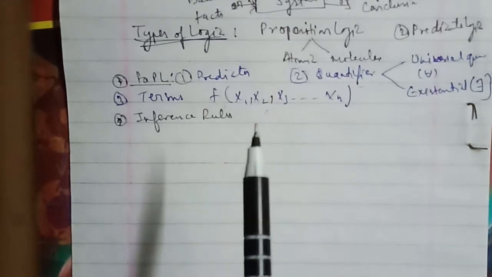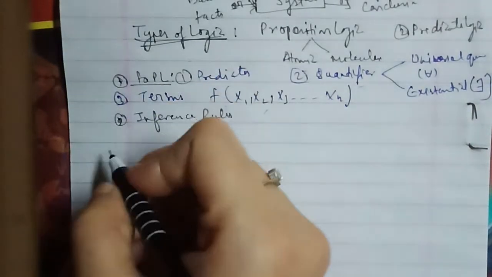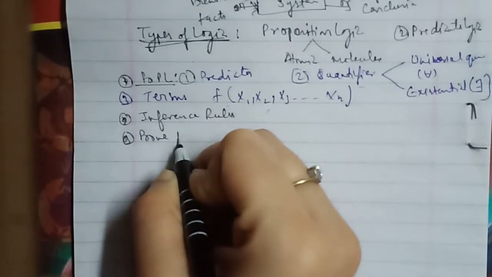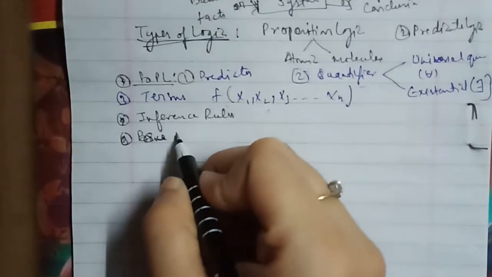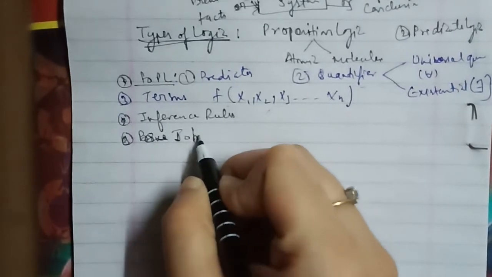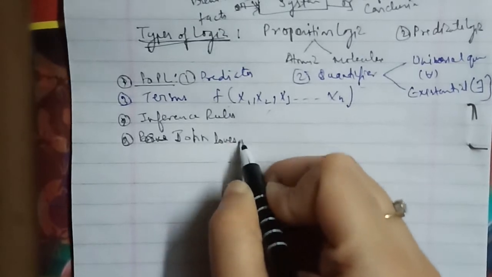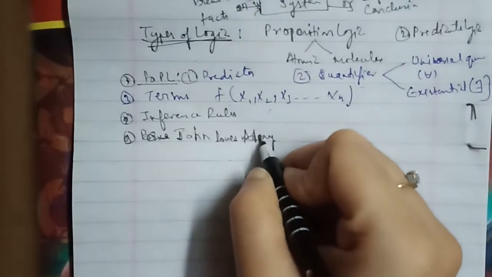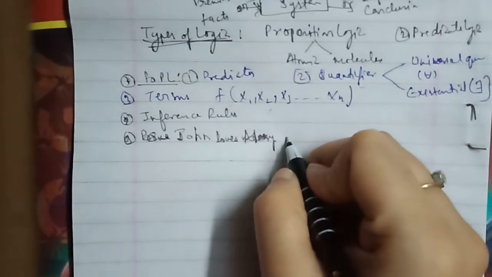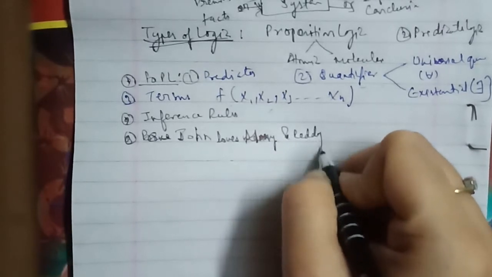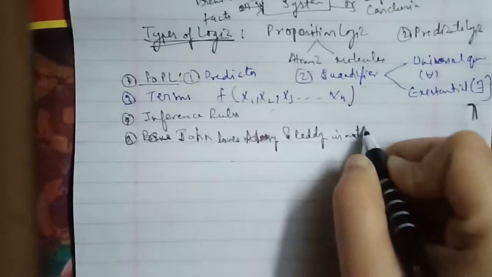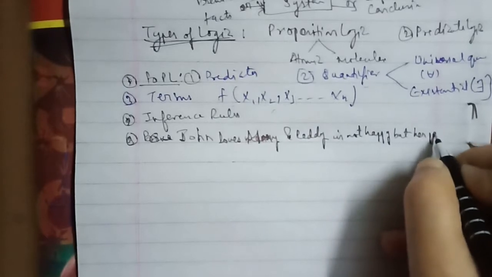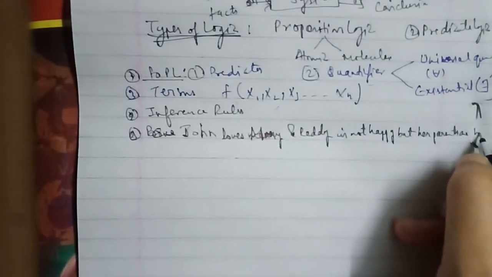Now we'll go ahead with another new question that has been asked for 10 marks as well. The question we have here is: prove the following statements are inconsistent. First, we have: John loves Mary and Reddy is not happy, but her parents are happy.